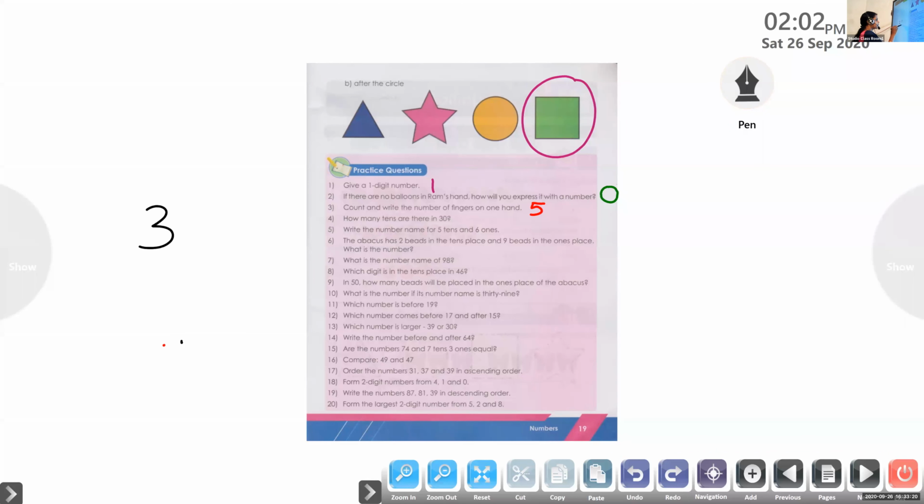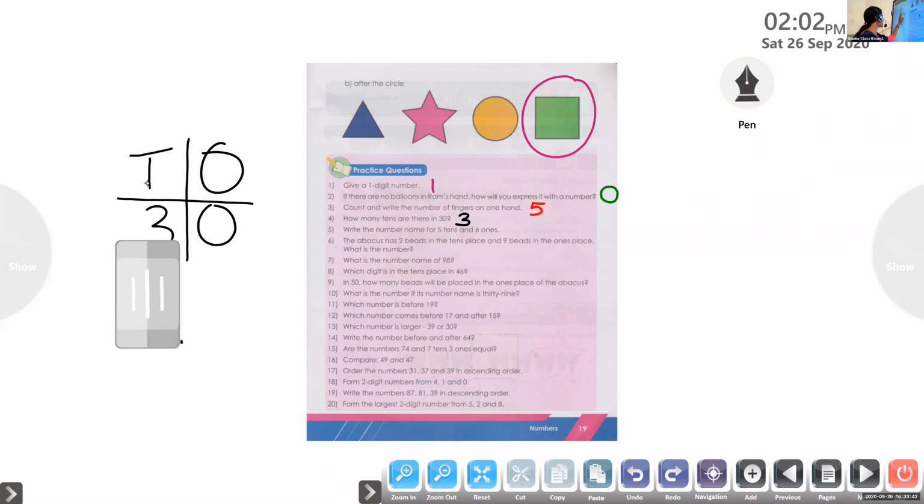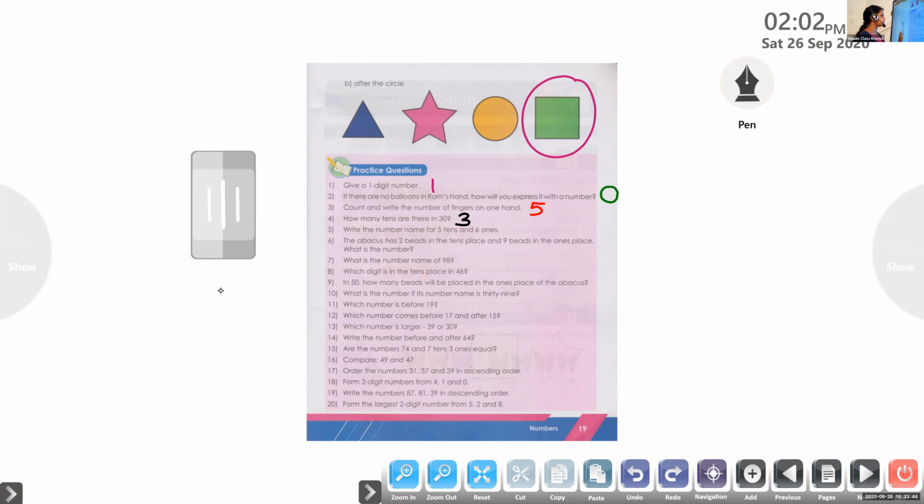The number is 30, and this is the tens place and this is the ones place. So how many tens are there in the number 30? 3. Very good, very good. There are 3 tens. So the answer is 3. There are 3 tens in the number 30.